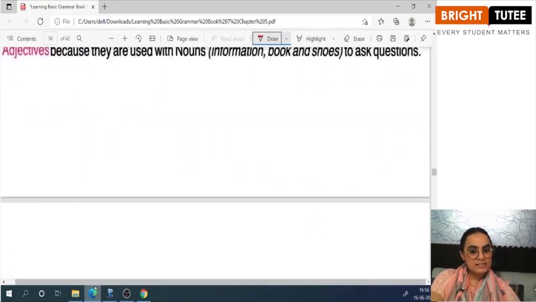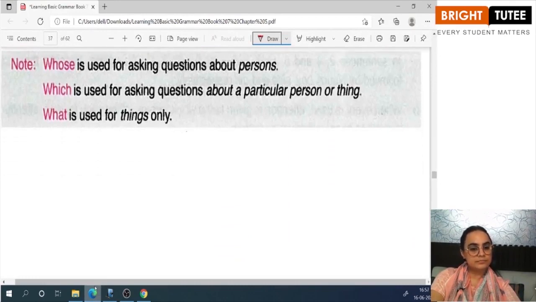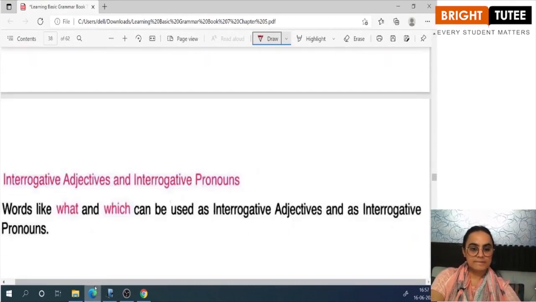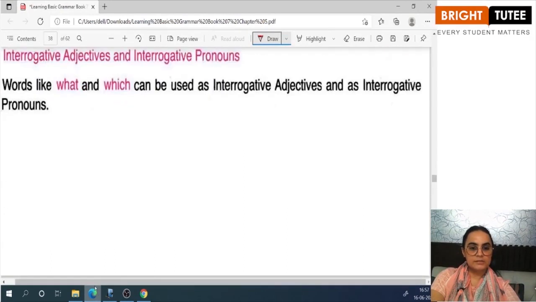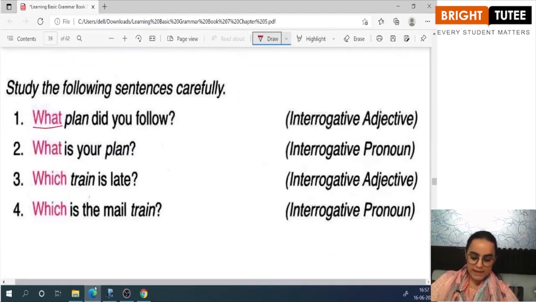Let us look at the examples given in your book. What plan did you follow? What is used with the noun, so it is an adjective. What is your plan?